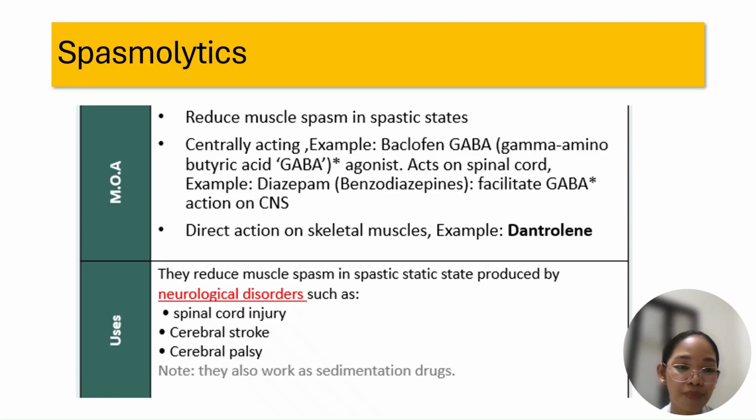Spasmolytics, we have your baclofen. Baclofen is your GABA B agonist, wherein you promote your potassium to get inside the cell. And once you promote your potassium to get inside, you promote hyperpolarization. Dantrolene is another, but direct acting by stopping your calcium from entering your cell. So we use spasmolytics for neurological disorders like your cerebral palsy, cerebral stroke, spinal cord injury, more likely na paralysis sa lawas.